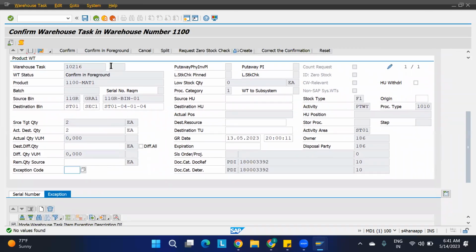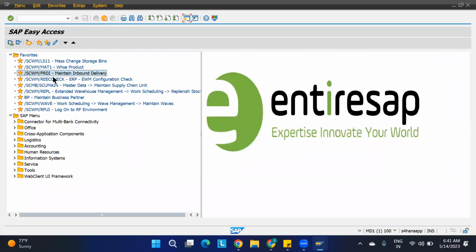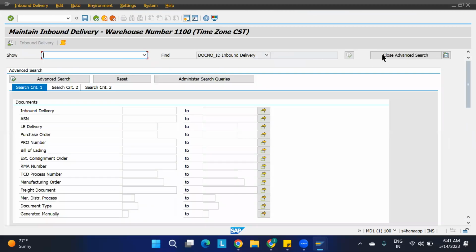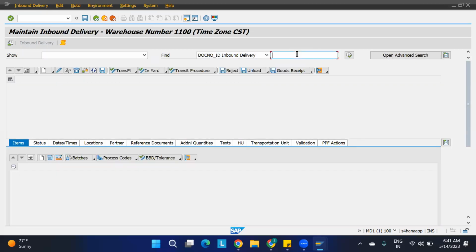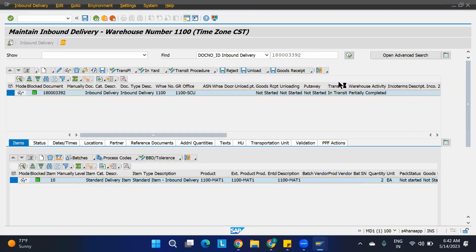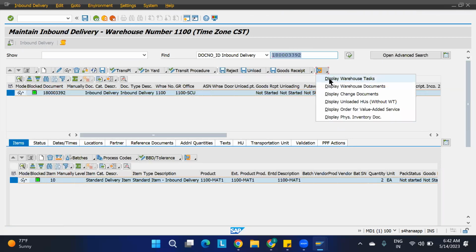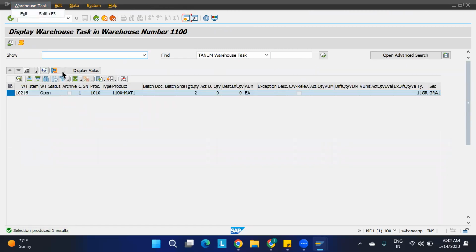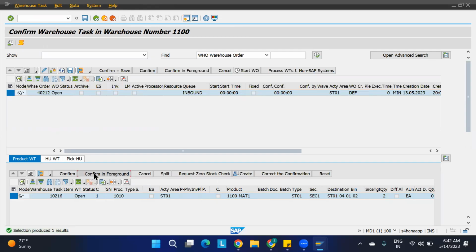No, I just want... Okay, we'll go and come again. No, refresh. No, come again. I'll go and come again. Execute. Okay, and go to the warehouse task. Okay, confirm in foreground.